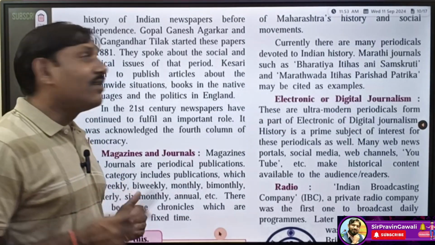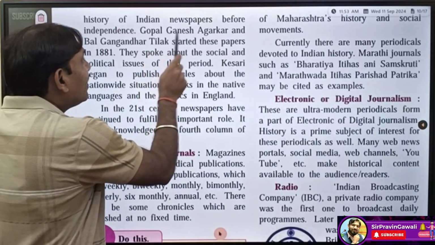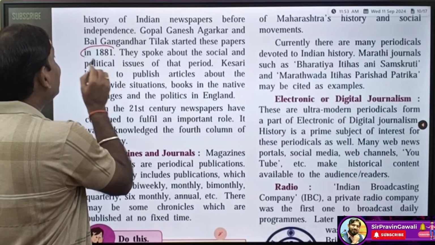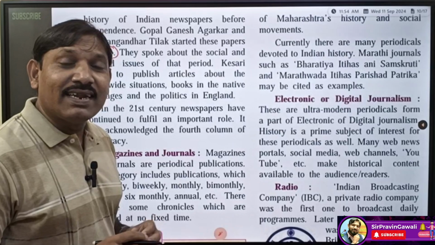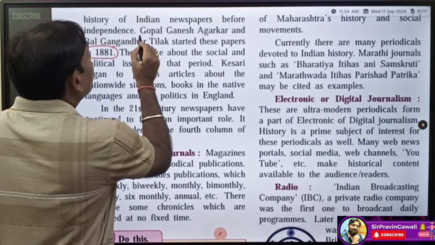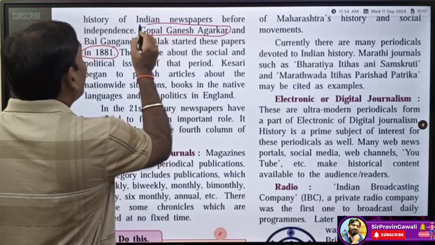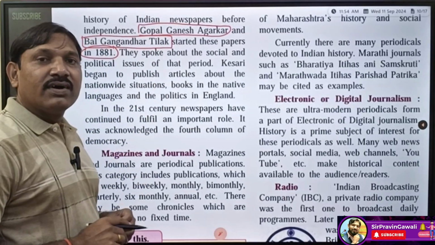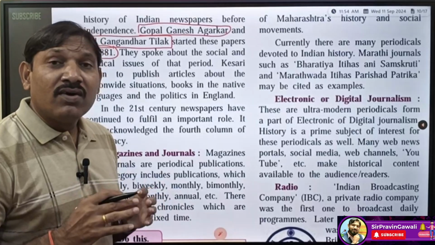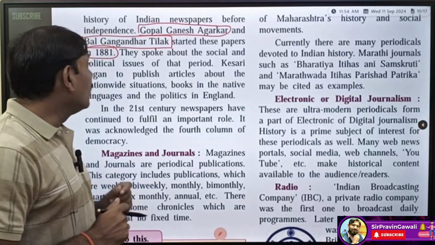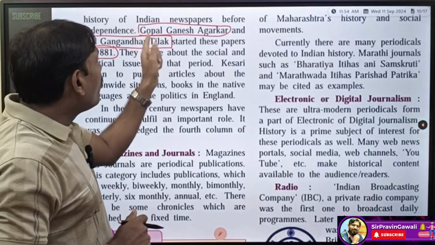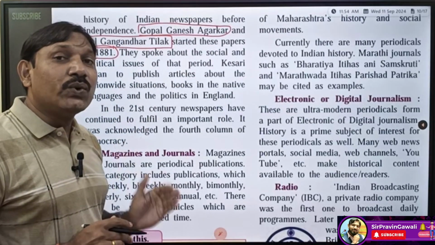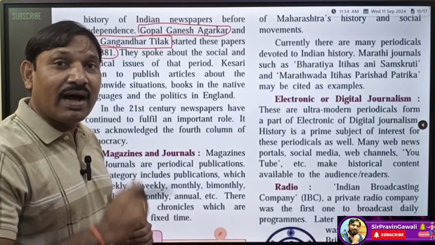Now, who were the editors? Gopal Ganesh Agarkar and Bal Gangadhar Tilak started these papers in 1881. Who started these newspapers, Kesari and Maratha? Gopal Ganesh Agarkar and Bal Gangadhar Tilak. Bal Gangadhar Tilak was one of the renowned freedom fighters. Both of them started these two newspapers, Kesari and Maratha.